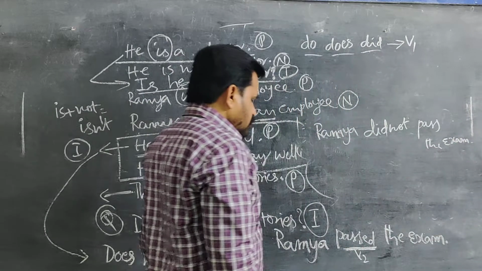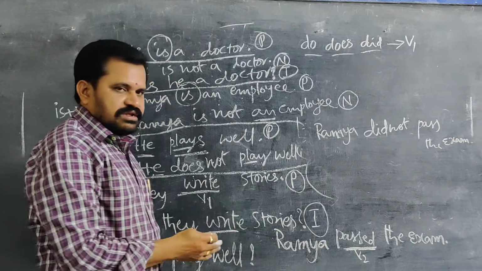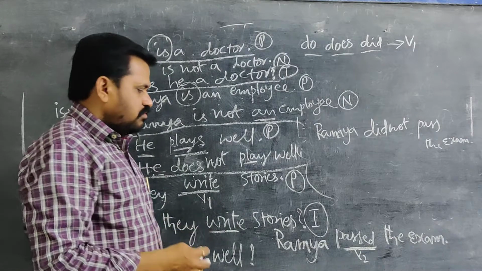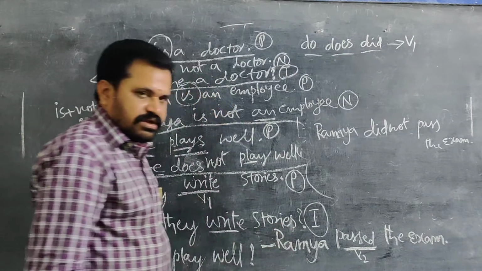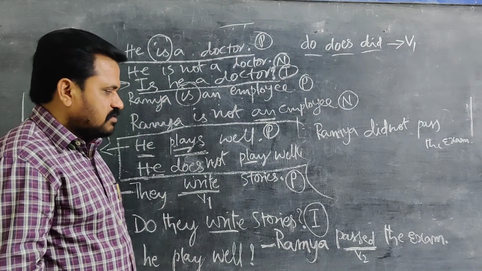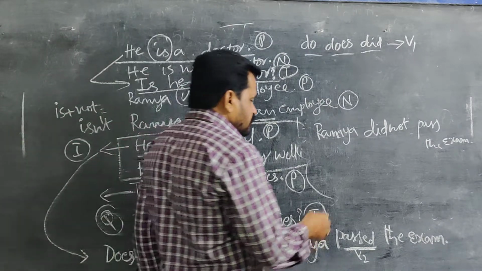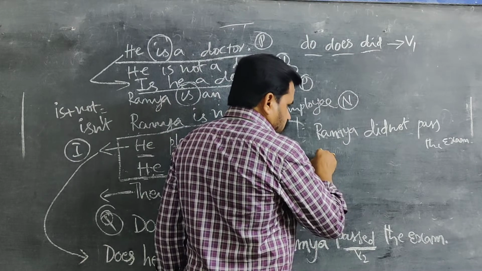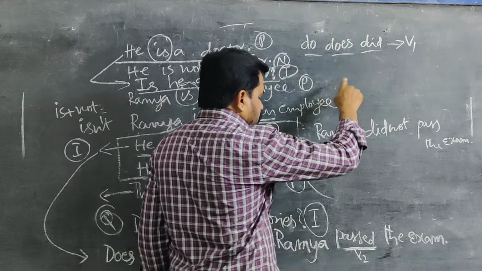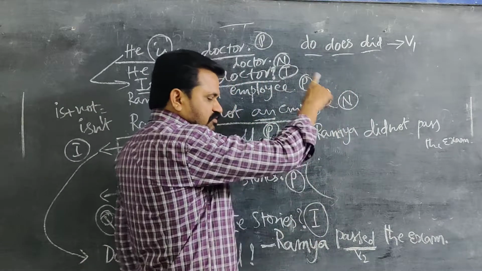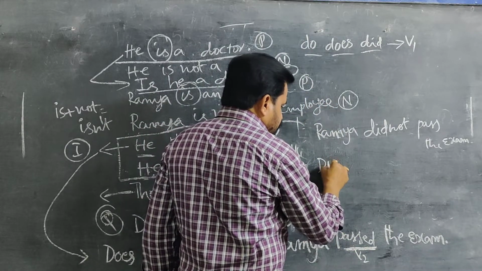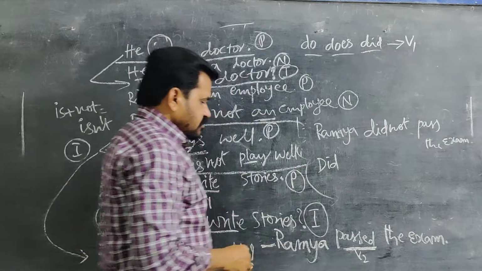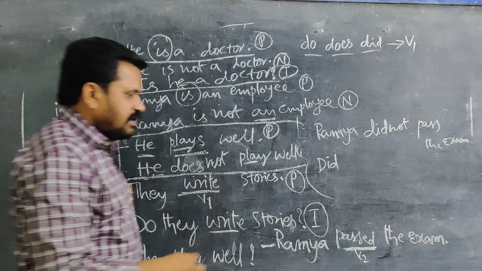This is negative. Even if you want to make it interrogative, the examiner asks you to make this sentence interrogative. Ramya passed the exam. What is the interrogative sentence for this? So, with one of these three you have to start. What is the word you can use? One of these three, according to the verb. According to the verb, we can use did. Did Ramya?